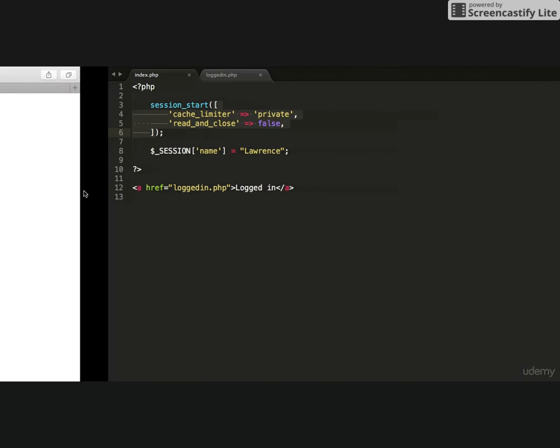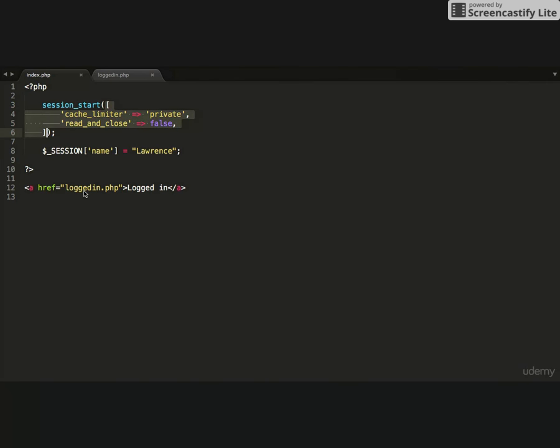Let's take a look at the page, and you'll notice what I'm doing right here is using the session start function. This will start a session on the server and allow me to store variables on the server. Once I've stored the variables on the server, I can then retrieve data back from the server. So think of it as temporary storage on the server where I'm storing variables and values, and then I can share those variables and values with all the other pages in my site.